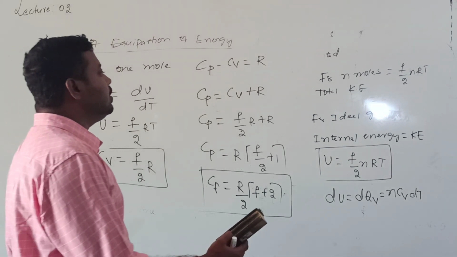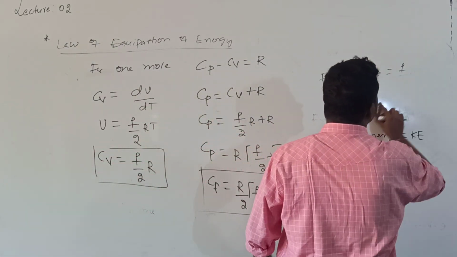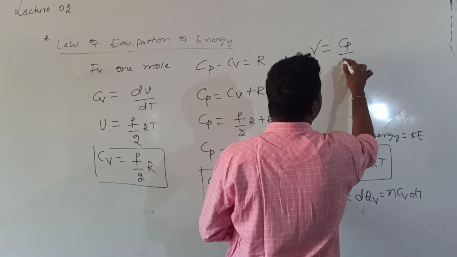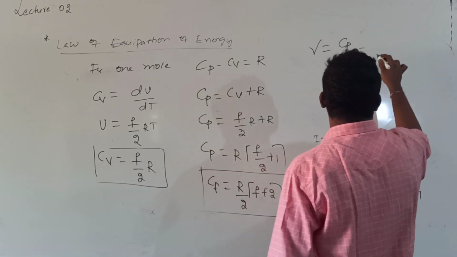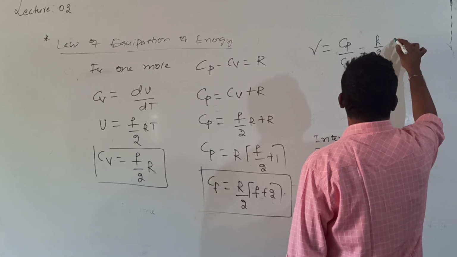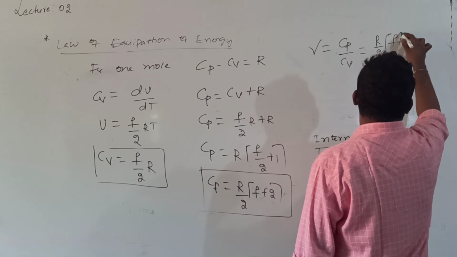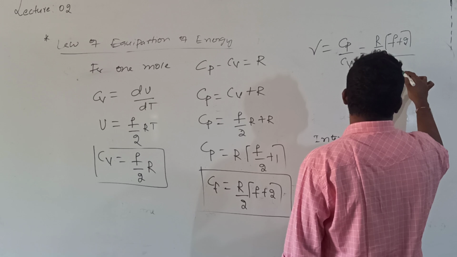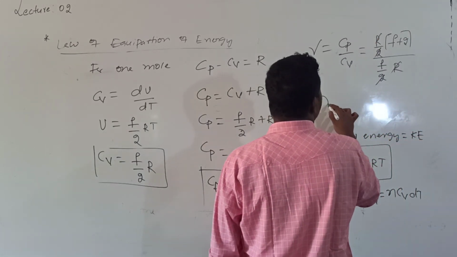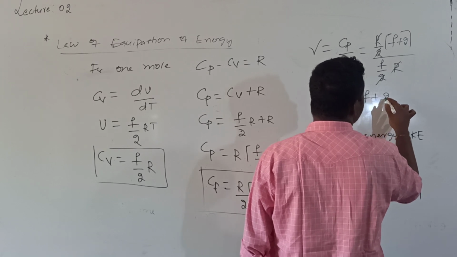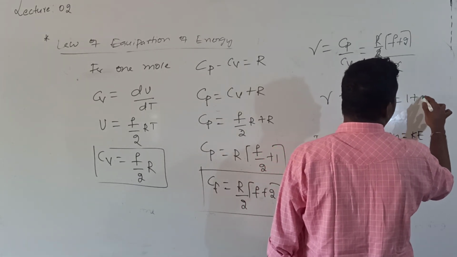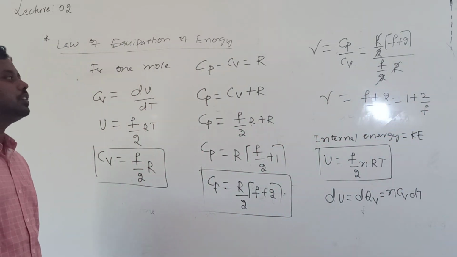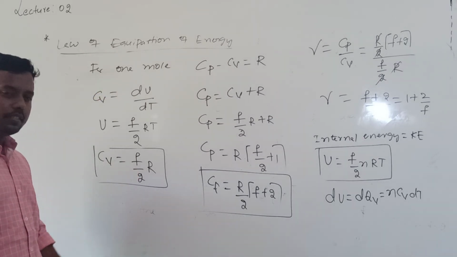When I know the Cp value and the Cv value, we can also calculate the gamma value. Gamma is given by the relation gamma equals Cp by Cv. Cp is (R/2)(f plus 2) and Cv is (f/2) R, so the R by 2 cancels. Gamma is equal to (f plus 2) by f, which is equal to 1 plus 2 by f. We have derived how we get gamma equal to 1 plus 2 by f using this relation.